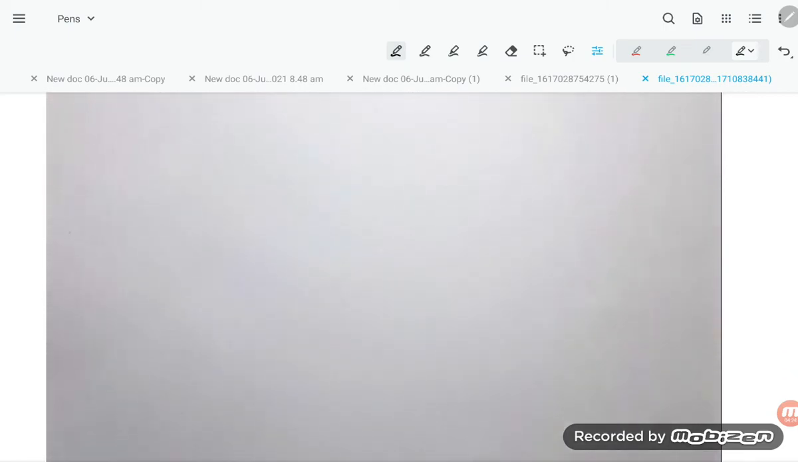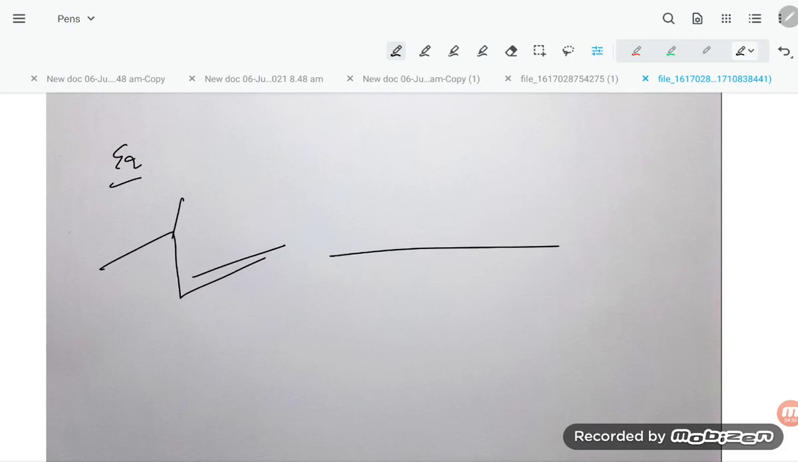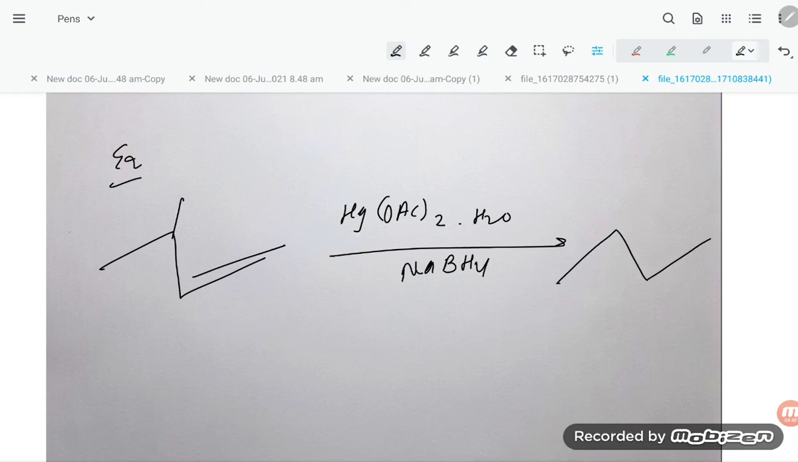Some other example. Suppose you have this compound, and you are treating it with mercuric acetate, Hg(OAc)2, and H2O, followed by NaBH4. What product do you get? You get the Markovnikov product, students. Here the OH is formed and here the methyl group is present.